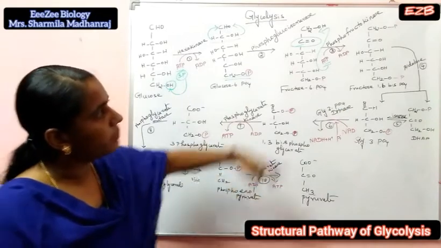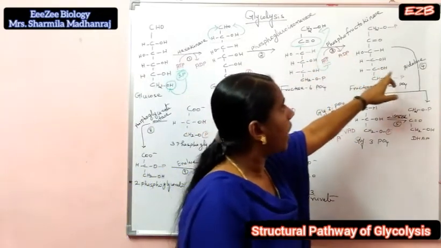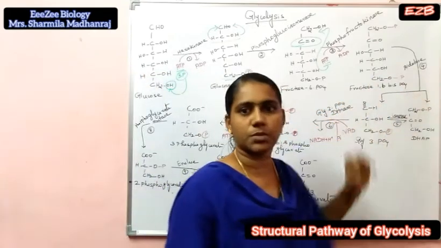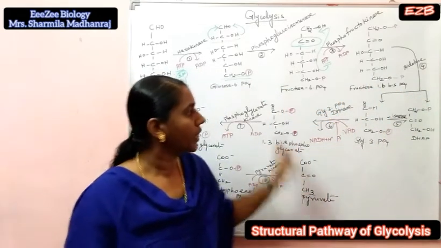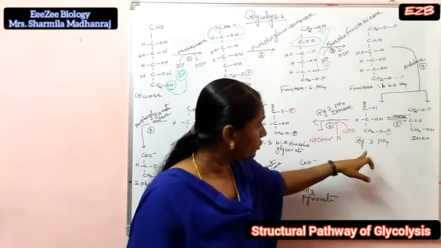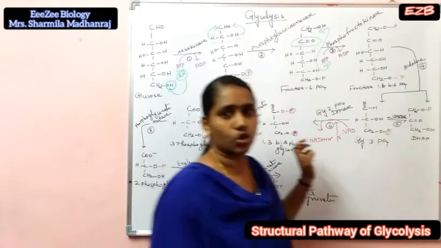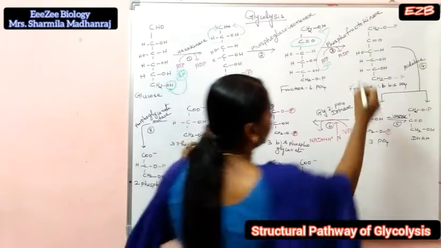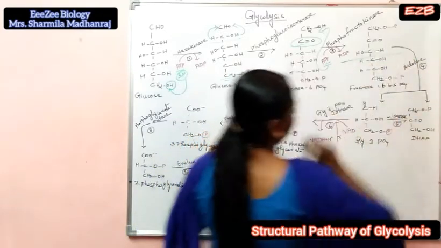Next stage is the splitting phase. Here, 4th step, the enzyme aldolase converts fructose 1,6 bisphosphate to 3+3 carbon compounds. The first one is dihydroxyacetone phosphate and the other is glyceraldehyde 3-phosphate. Splitting is taking place here.